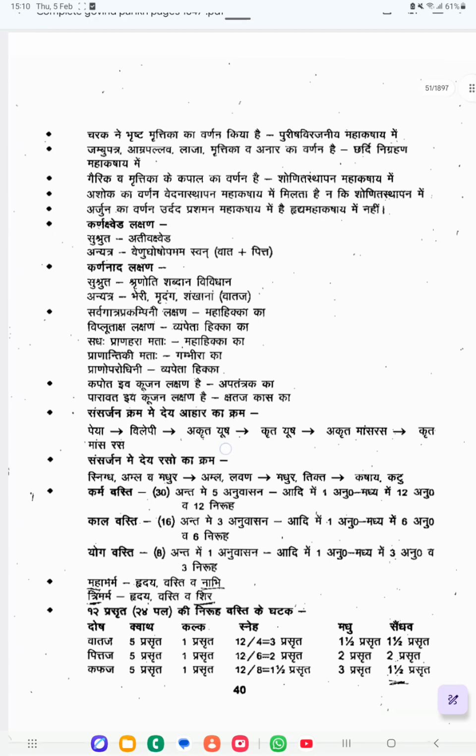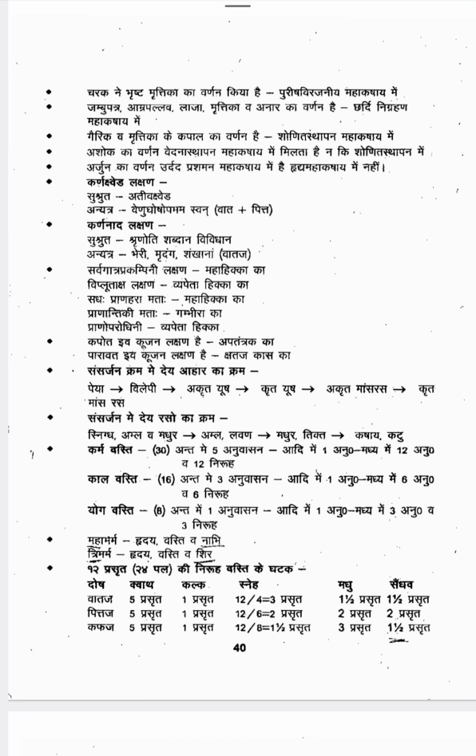Next are some lakshanas related to the 5 types of hikka. Sarva Gatra Prakampani, where the full body has tremors, you can see in Mahahikka. Vipludaksha means the eyes will be moving to different sides. That you can see in Vyapeda Hikka. Sadhya Pranahara, immediate death, is caused in Mahahikka. Pranantiki, that is also where the patient will die.